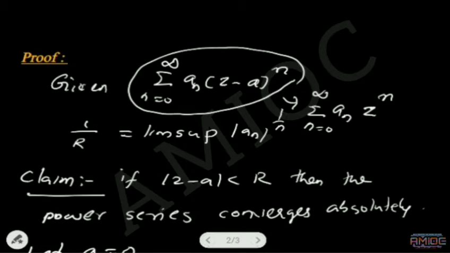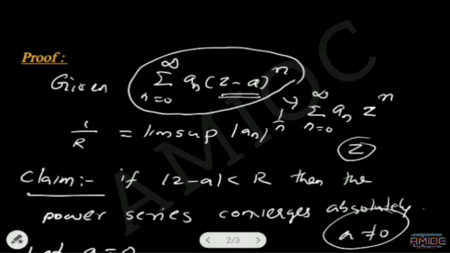Here we are choosing a equal to 0 to write the proof easily. Instead of writing z minus a, we can write z in the proof. That is the only advantage of a equal to 0.